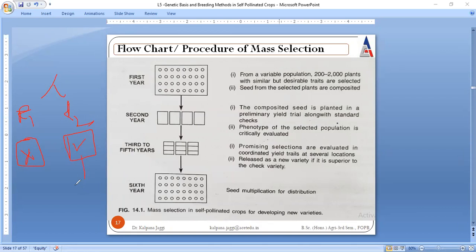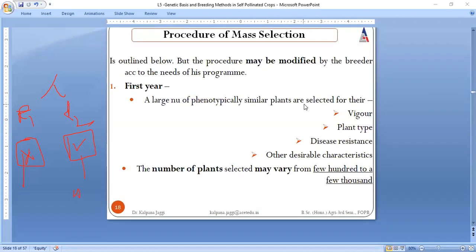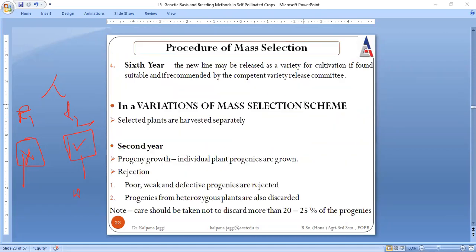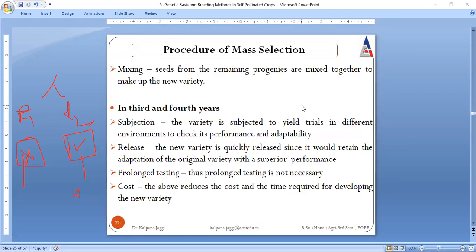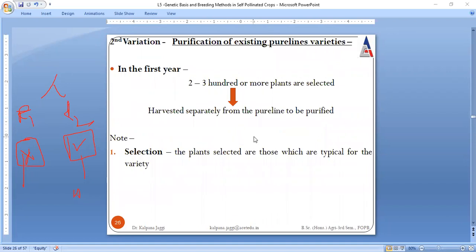In this case, we will be happy. But in this case, there will be wastage of 6 years. There will be wastage of time. There will be wastage of resources. There will be wastage of the land, because that land for the 6 years could not be utilized for growing any other crop. So this is all about mass selection, right? This is all about the procedure, and I told you what is to be done in different procedures. So these are certain variations.